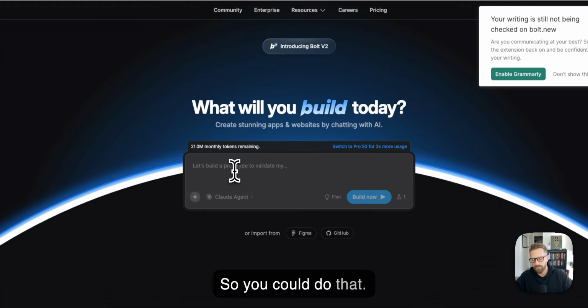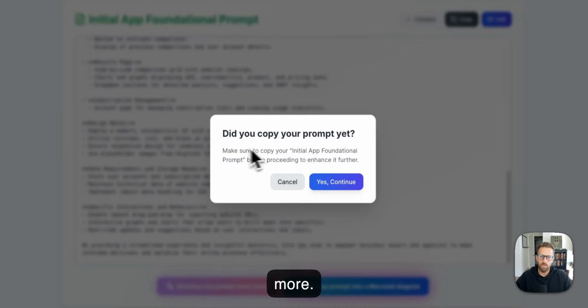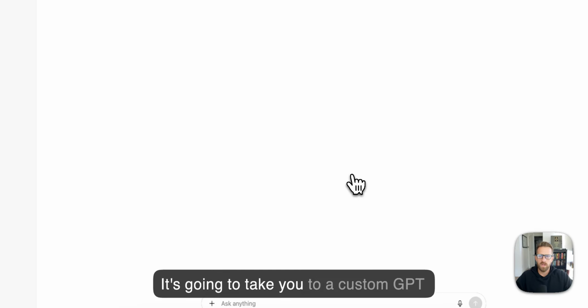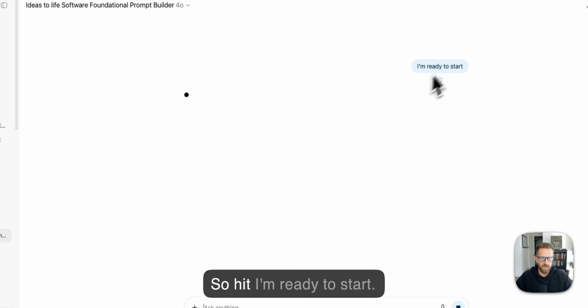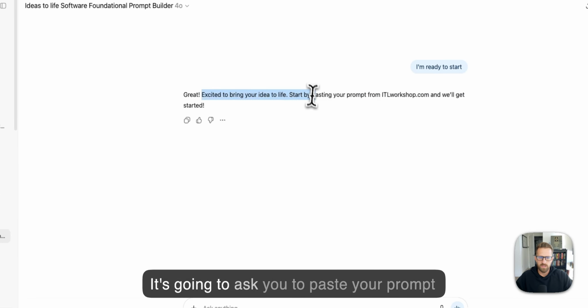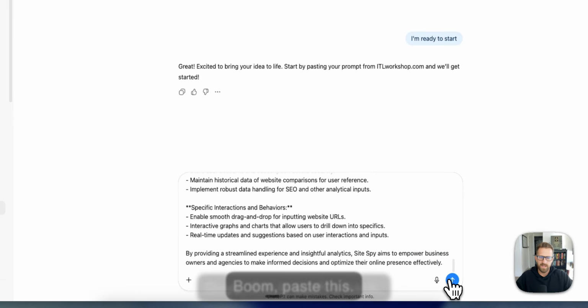So you could do that. You just paste it in there and hit go. Or you can hit enhance my prompt even more, make sure it's copied. Hit yes, continue. It's going to take you to a custom GPT that I created that will give you some more clarity. So hit I'm ready to start. It's going to ask you to paste your prompt from ITL Workshop. Boom, paste this.